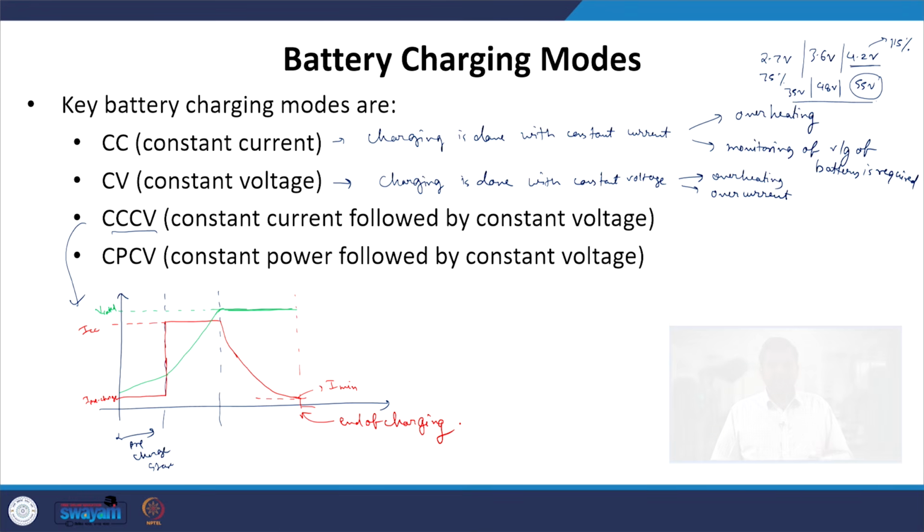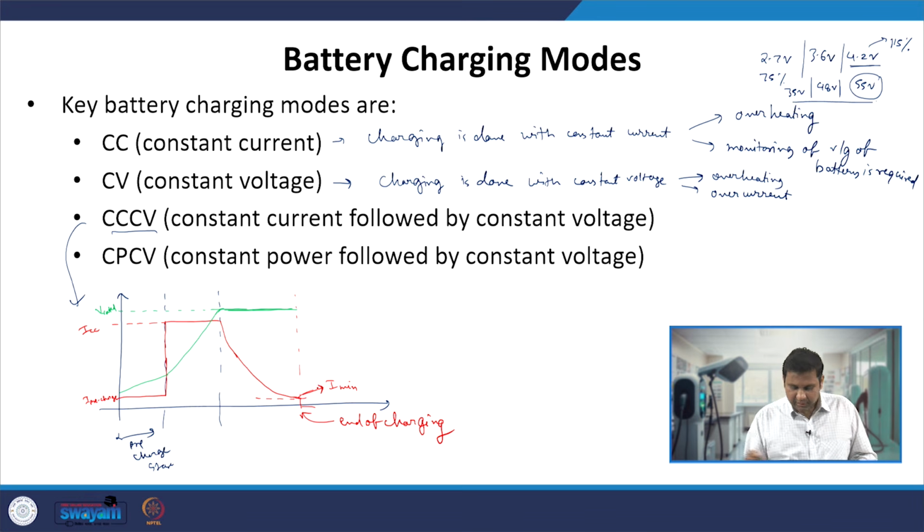Whenever the current reduces to a value smaller than the I minimum value, we can stop the charging. This place is the CC part, and this place is the CV part. Now if we look at our power, since the current is constant here, the power goes linearly with the voltage.